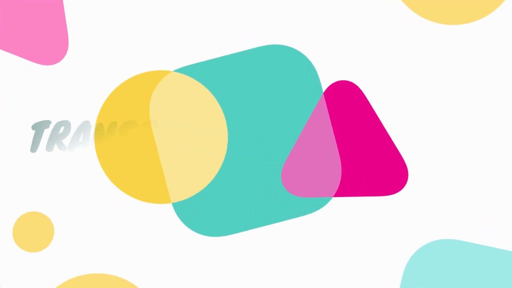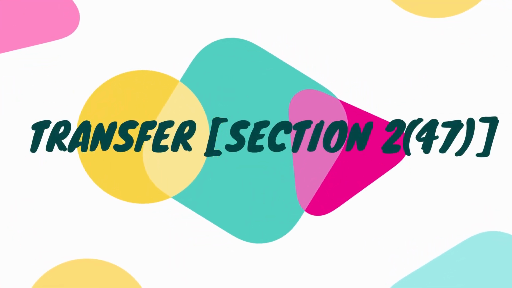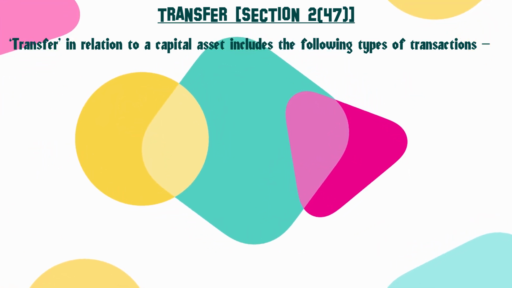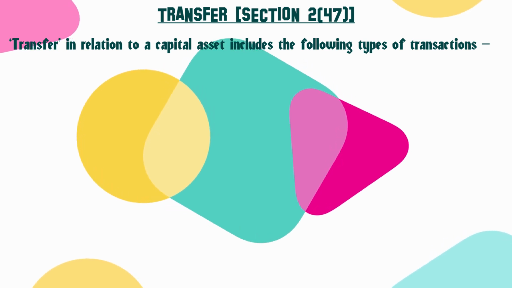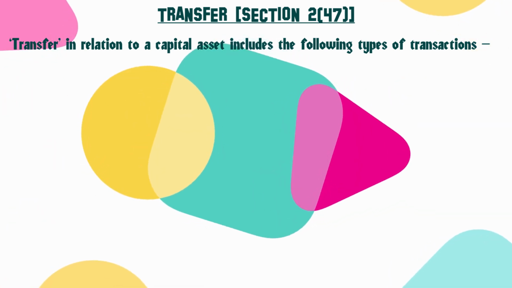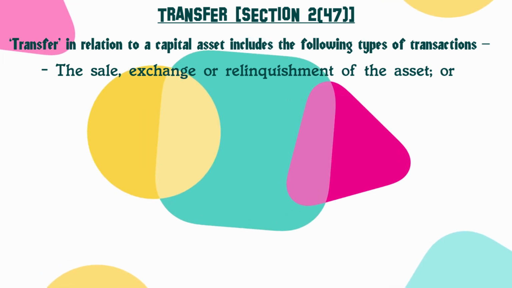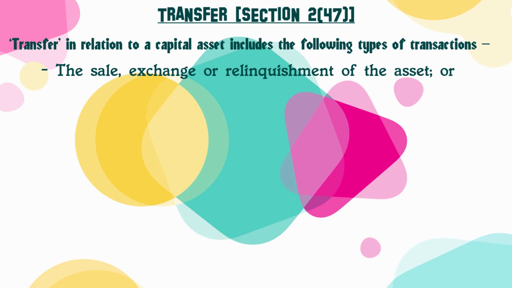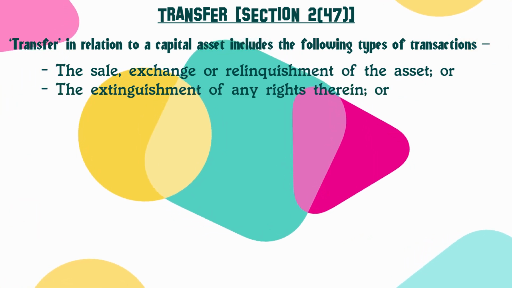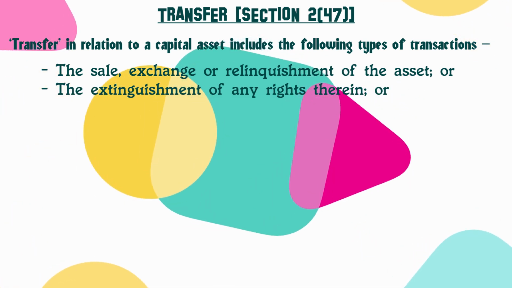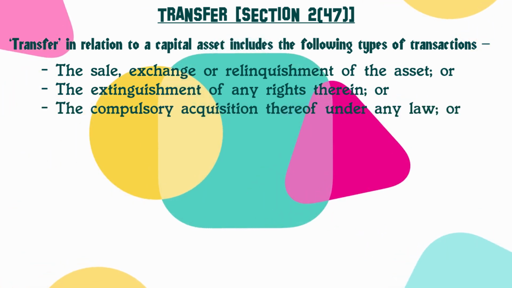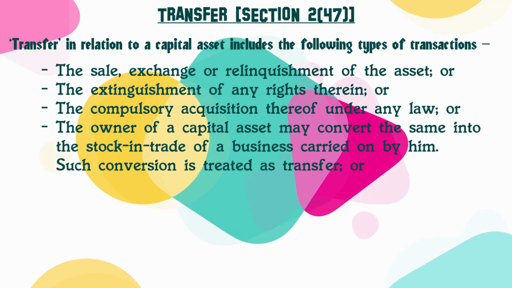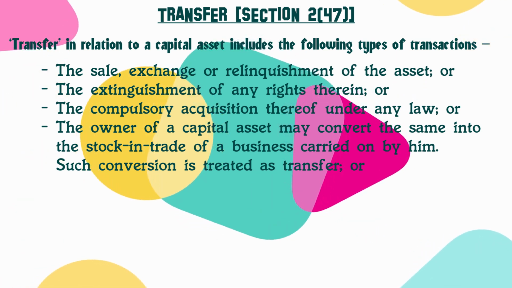Now, let us see the meaning of transfer. Section 2 subsection 47 defines transfer in relation to a capital asset, which includes different types of transactions. It includes the sale, exchange or relinquishment of the rights in the assets, or the extinguishment of any rights, or the compulsory acquisition thereof under any law, or the owner of the capital asset may convert the same into stock in trade of a business.